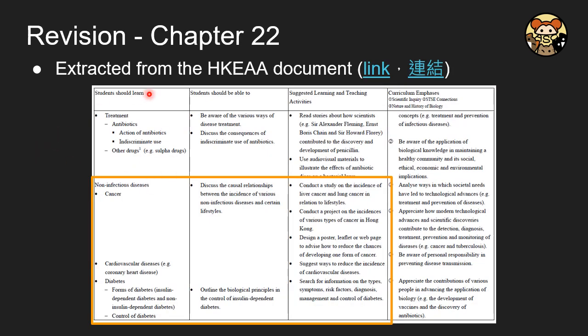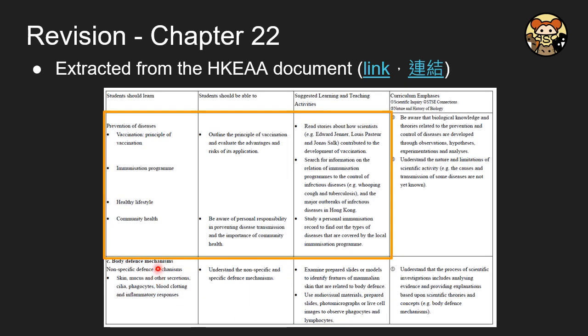So here is the extract of the HKEA documents. So we talk about 3 non-infectious disease: cancer, cardiovascular disease, and also diabetes. And then later on, we'll talk about some more about the infectious disease.